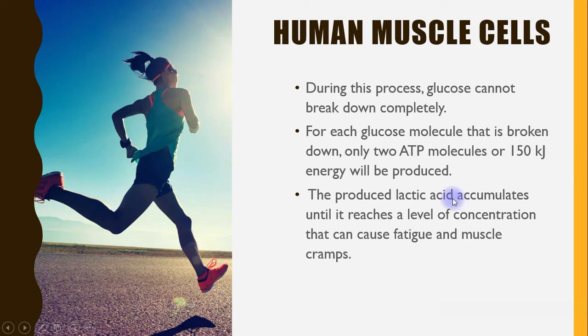The lactic acid produced accumulates. Lactic acid ini akan berkumpul until it reaches a level of concentration that can cause fatigue and muscle cramp. Fatigue ni merujuk kepada badan kita merasa penat, lesu, letih, terlalu letih. Muscle cramp ni merujuk kepada otot menjadi kejang. Why? Because of the accumulation of lactic acid in the muscle cells.